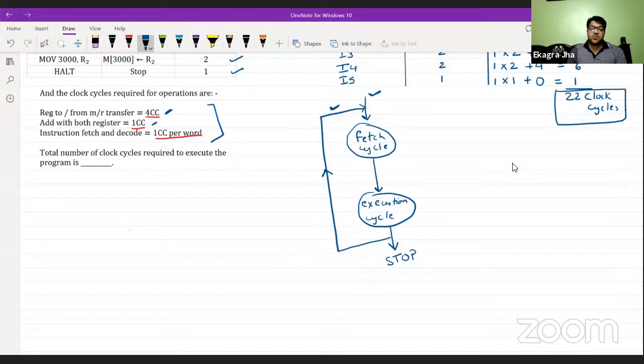Every time the fetch cycle is going to fetch some instruction, it is going to decode it before getting to the execution cycle. This is the instruction cycle, but this only represents batch systems or single tasking.